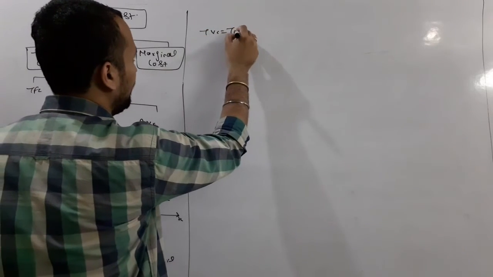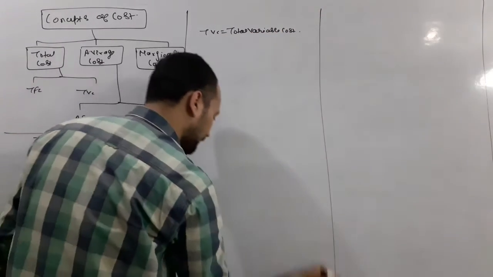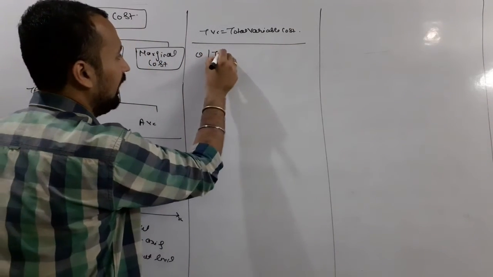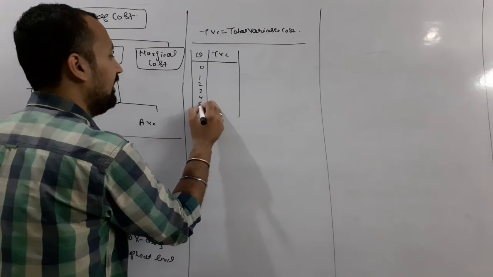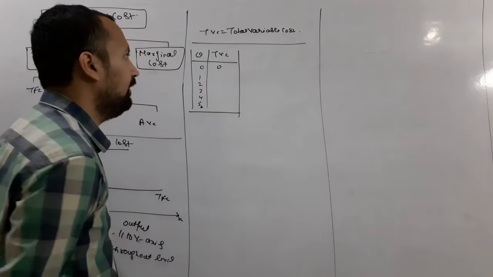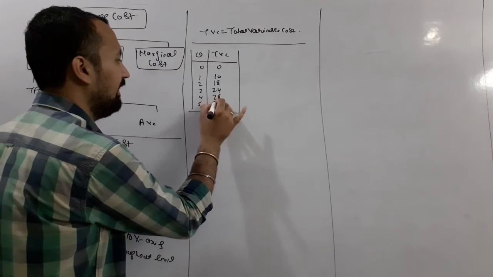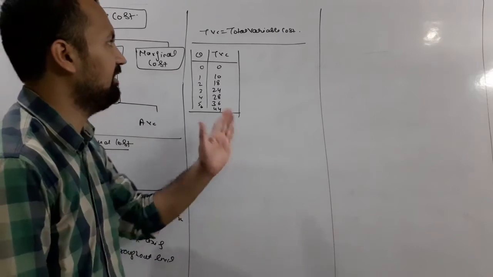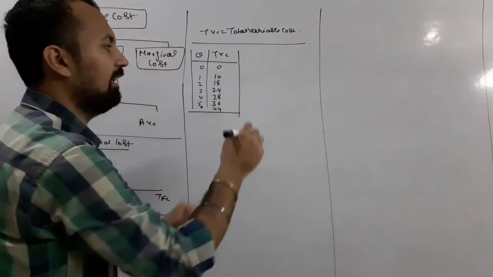Now we are starting with the next heading, that is TVC. It can be termed as total variable cost: the cost that changes with the change in the level of output. I am repeating again, the cost that changes with the change in the level of output is termed as total variable cost. This cost remains 0 at 0 level of output. At first level of output it was 10, next 18, next 24, next 28, next 36, next 44. It means that cost increases with the increase in the level of output.